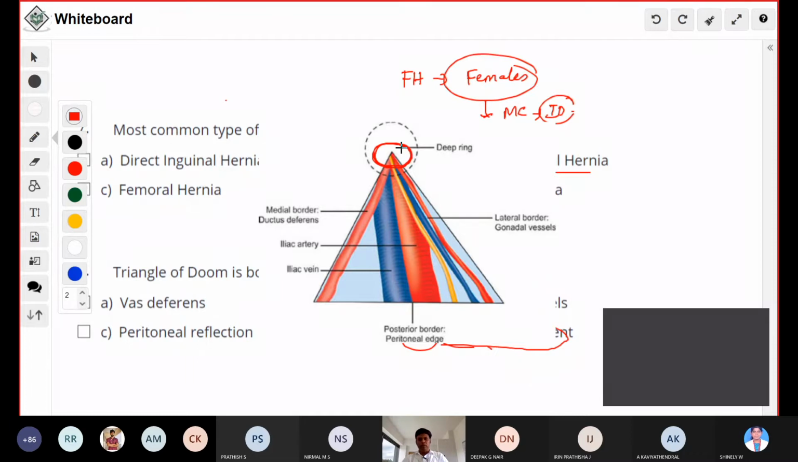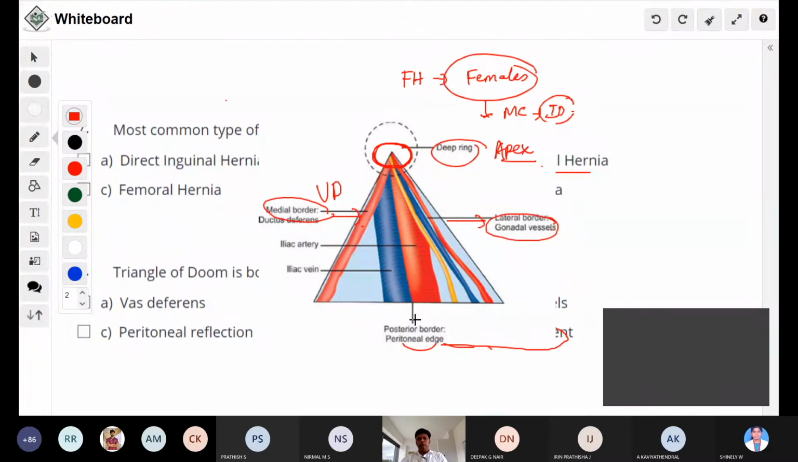In open surgery, what you are doing is an anterior approach. For laparoscopic, it is a posterior approach. So you are seeing all these structures from inside the abdomen. So the deep ring is the one forming the apex of the triangle. On the medial border, it is formed by the vas deferens. What you are seeing is the vas deferens, and laterally you are seeing the vessels, that is the testicular artery and vein.